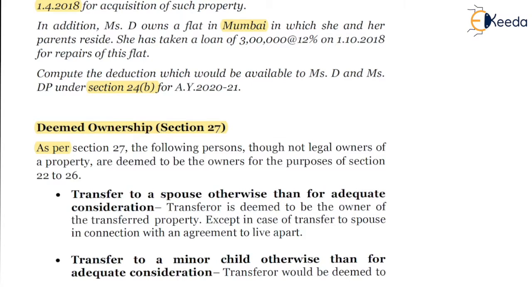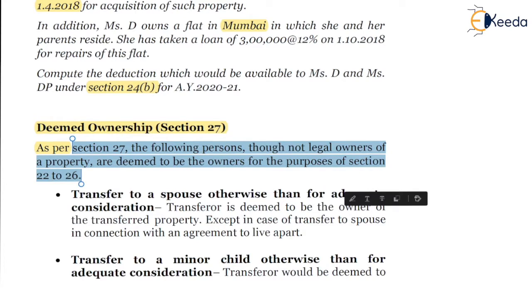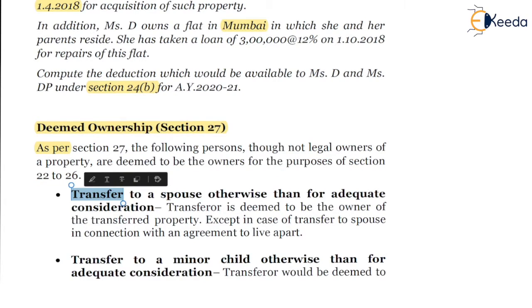As per section 27, the following persons, though not legal owners but beneficial owners of a property, are deemed to be owners for the purpose of sections 22 to 26, that is, for the purpose of calculating the income from house property. First, transfer to a spouse otherwise than for adequate consideration.